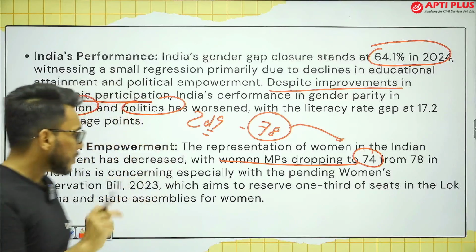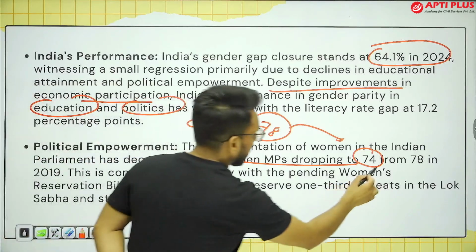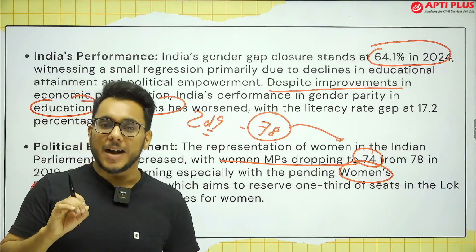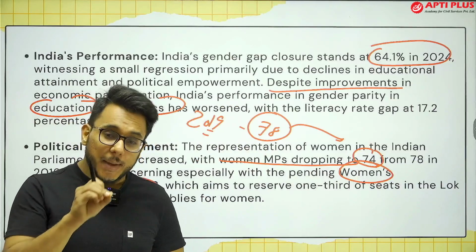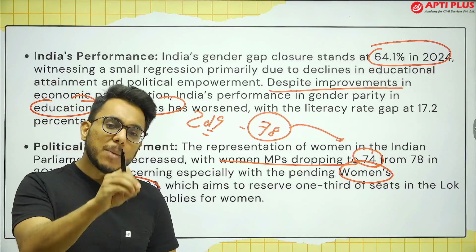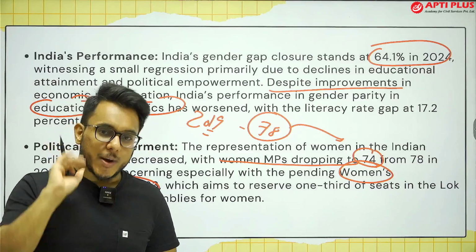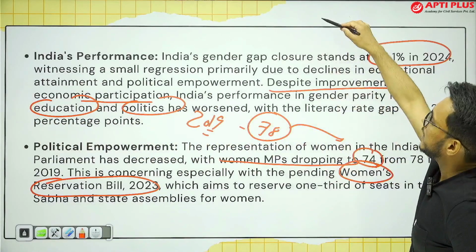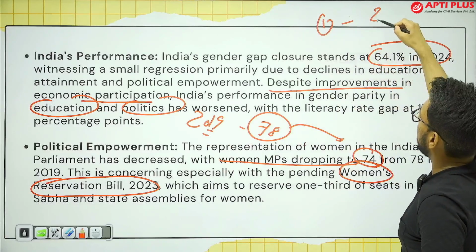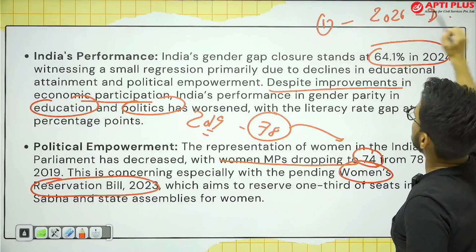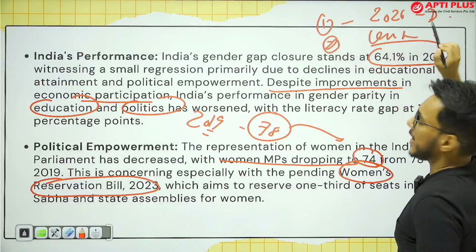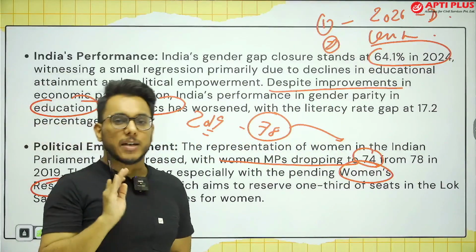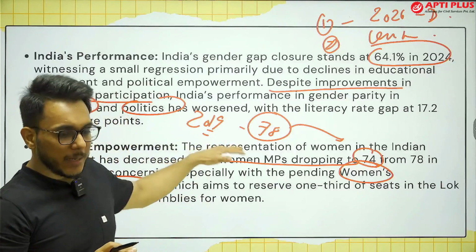One more thing: we came out with the Women's Reservation Bill 2023. It got passed, and though it has become an act, it has not come into implementation. Why? Two conditions are there. It was provided that 33% seats will be reserved for women after the 2026 delimitation is done, and after the census, which is pending, is done. So it has been made contingent on these two conditions, and actually it has not come into place.